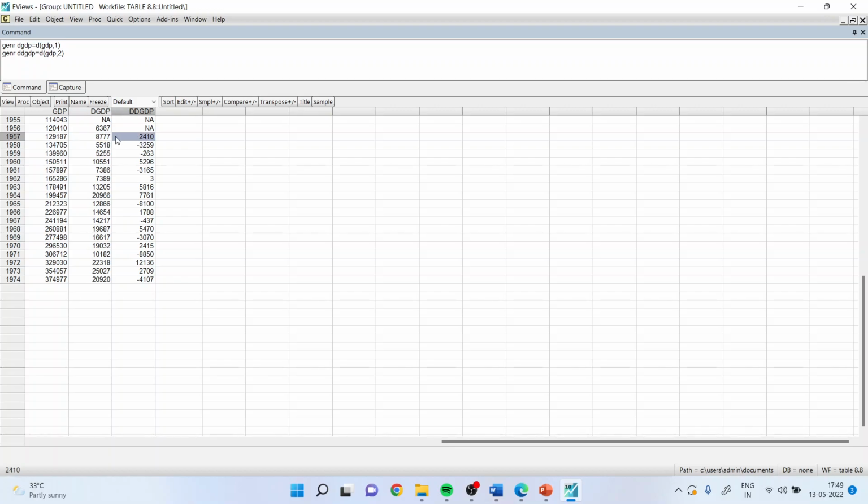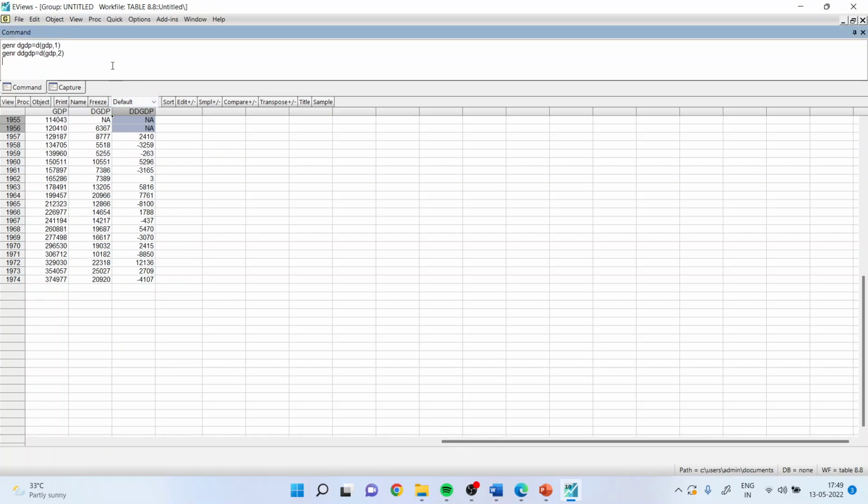When I take the second difference, it will take the difference of 8,777 minus 6,367. For every difference, you can see the observations we have to surrender, or rather there is a loss of information. When we did first difference, we lost one observation. When we take second difference, we lost two observations. Normally, it is not recommended that you go for more than two differencings of the data.